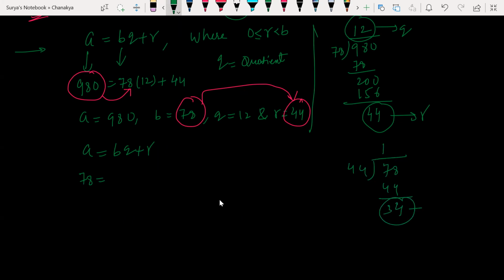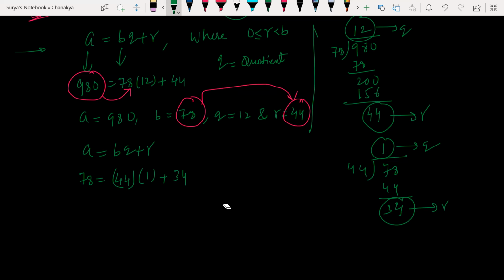So the remainder will be this, and this will be Q. What is the B value now? Sorry, the B value is my smaller number. What was my smaller number? 44. The quotient is 1, plus the remainder 34. It goes on. Look at this now.